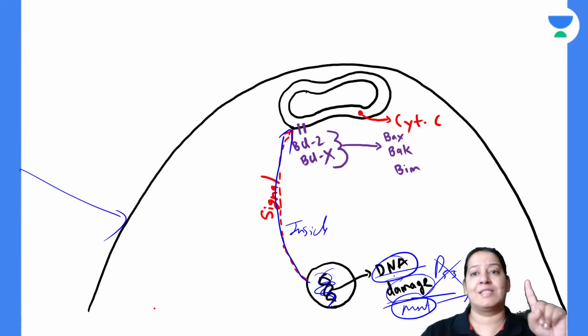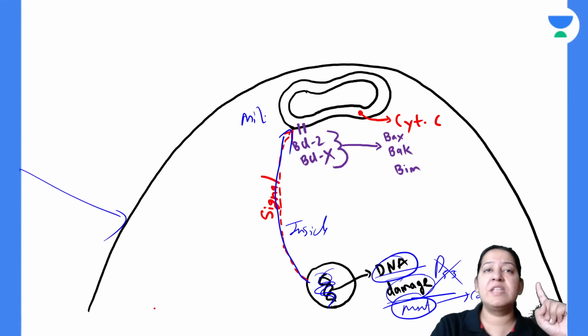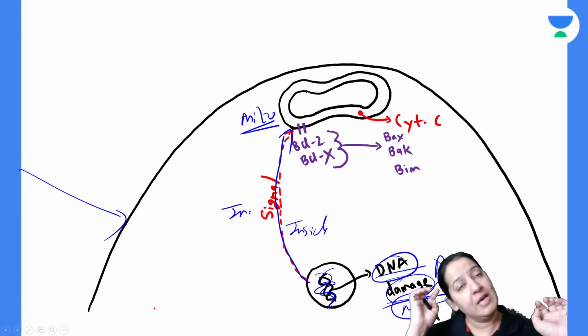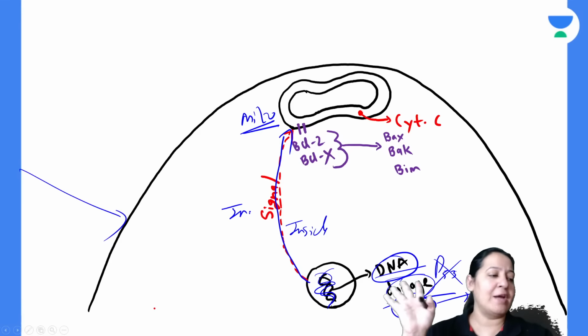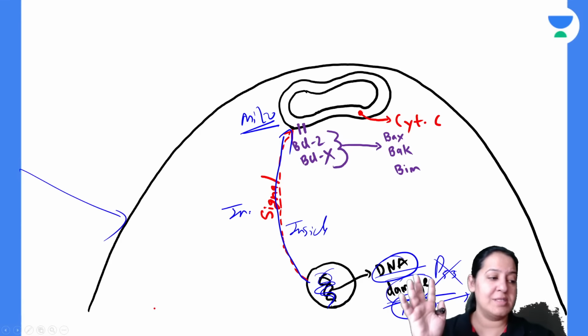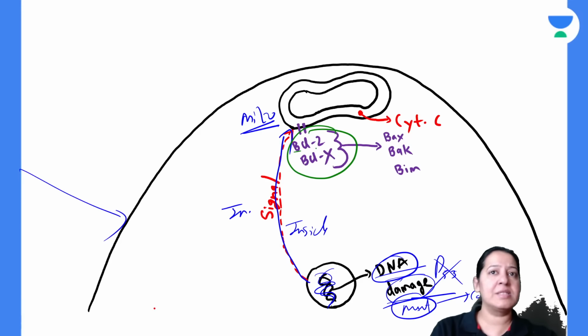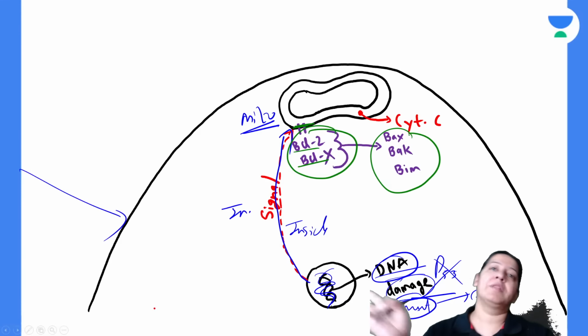So as soon as the mitochondria receives this signal from the DNA, it is an intrinsic signal, right? An inside signal that DNA is damaged. So what will the mitochondria do? Now listen to the story. What will the mitochondria do? Mitochondria will replace the two or three guards which were closing the door with three other guards which will open the door, right?